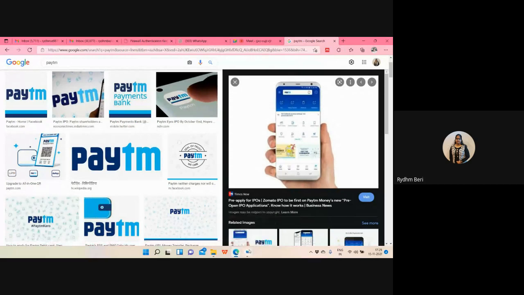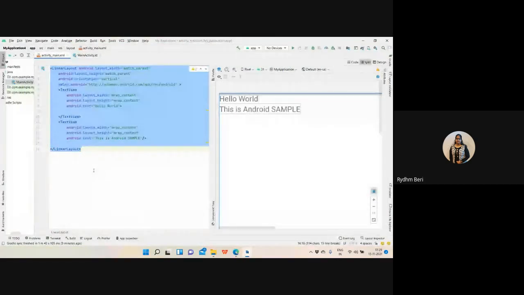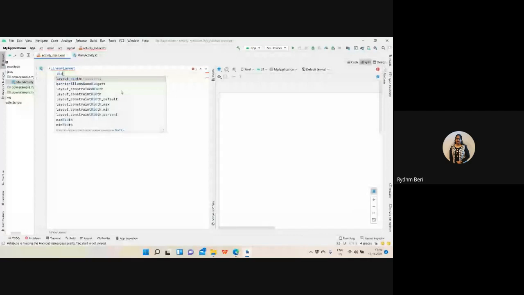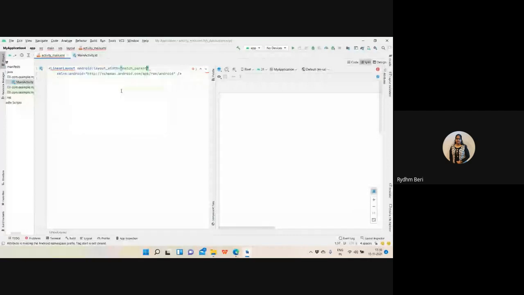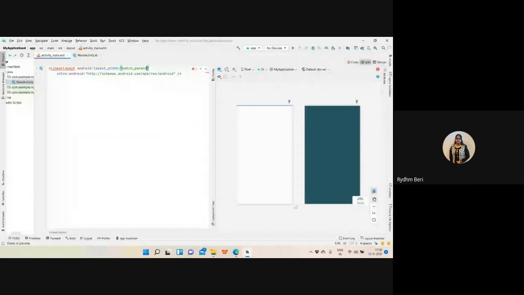Now let me create this. As I told you, I don't like to create the layout from an existing layout, so I will always create a new layout. So I'm having a linear layout with the width as match parent, and let me lower the zoom so that you will be able to see how my activity is created.